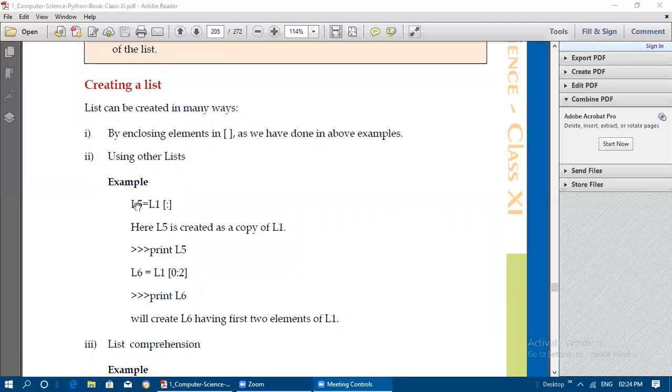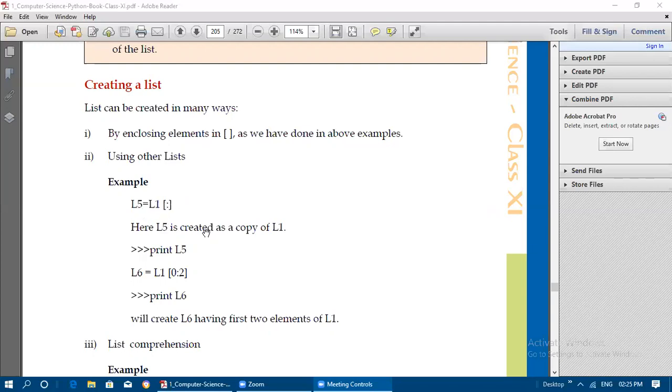Another list can also be assigned to a new list. So L5 is now assigned with L1. If you are not mentioning any element before or after the colon, what will be assigned to L5? All the elements which are there in L1 will get assigned to L5. You should not give only L1 with opening and closing square brackets; you should use the colon also. If you use the colon only, whatever elements are there from the beginning of the list L1 to the end of the list L1, that is, a copy of L1, will get assigned to L5. That is the meaning of this statement.